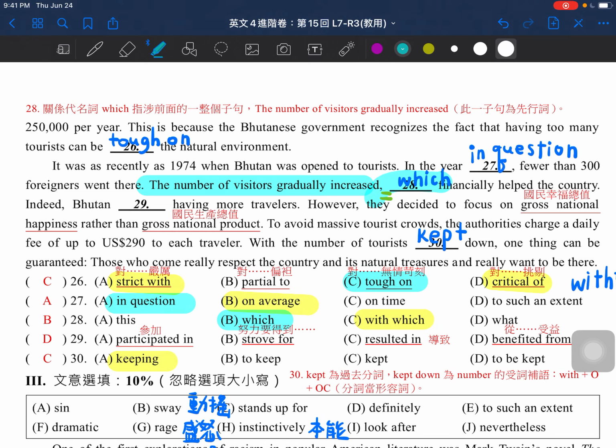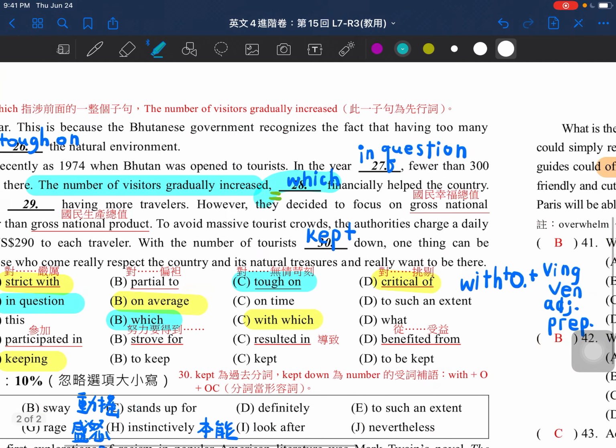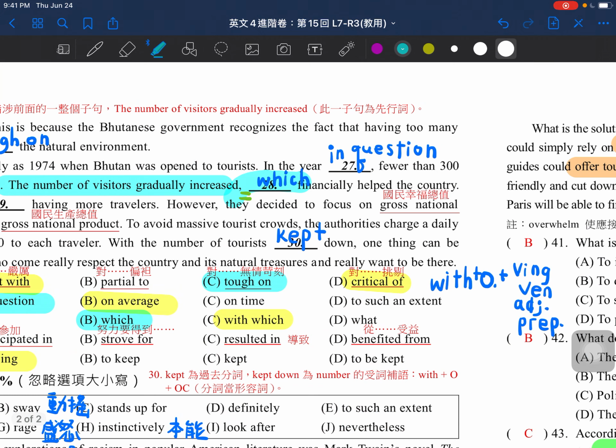And then for number 30, we have here also the same concept. We have with, okay, you can put active voice, passive voice, adjective, and also preposition, all right? And here, as we know, the number of tourists was kept down, all right? The number was kept down.